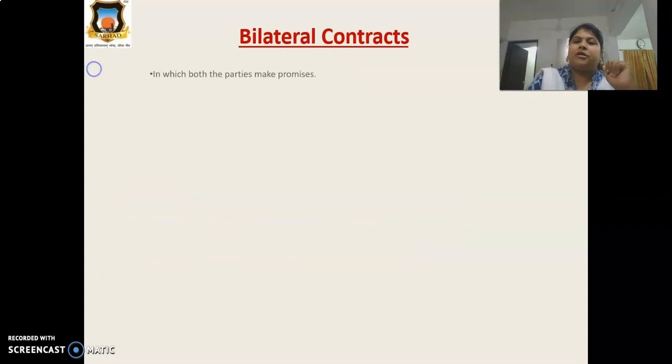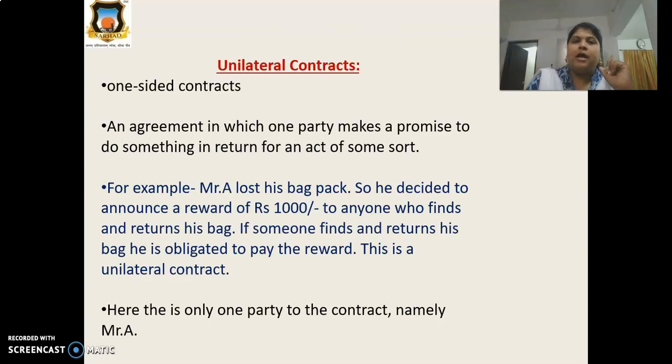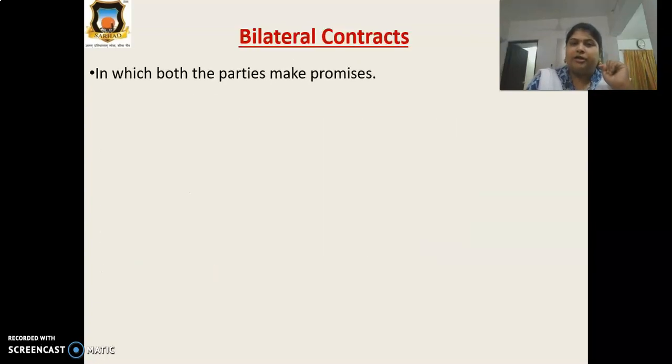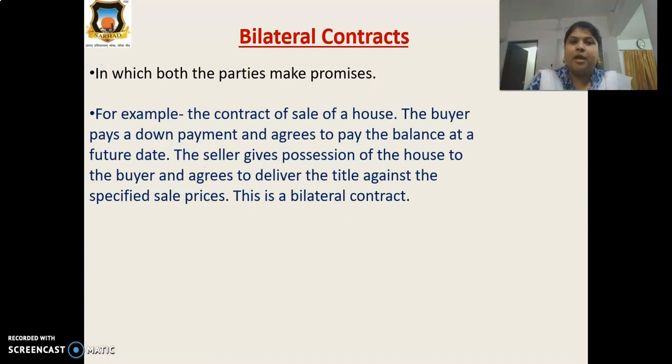So bilateral contract means what? In which both the parties make a promise. In unilateral contract, what was it? Only a one-sided contract. But bilateral means both the parties promise to pay or promise to do obligations. For example, the contract of sale of a house, selling a bungalow.